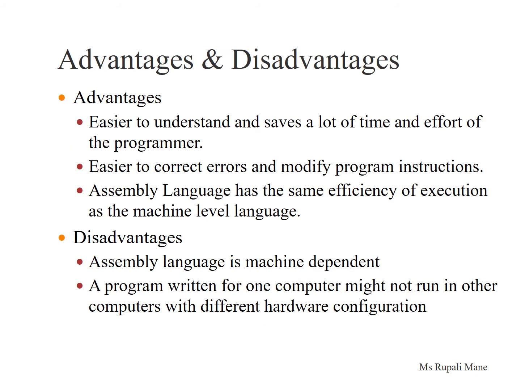There are various advantages and disadvantages of using assembly language. Advantages: it is easier to understand and it saves a lot of time and effort of the programmer. It is easier to correct errors and modify the program instructions. Assembly language has the same efficiency of execution as the machine level language. Disadvantages: assembly language is machine dependent. A program written for one computer might not run on other computers with different hardware configuration.